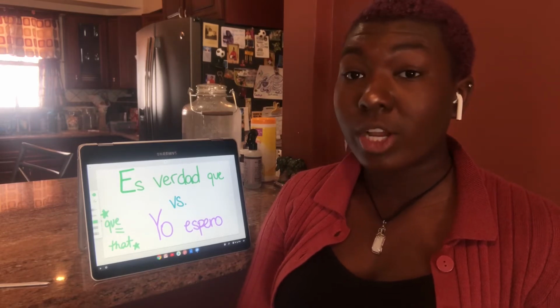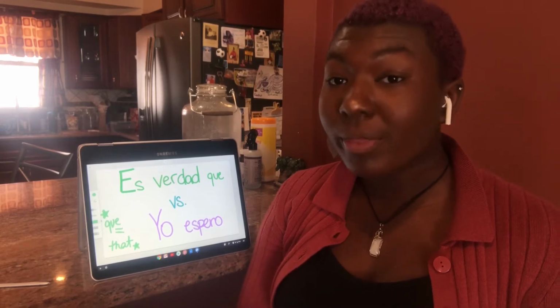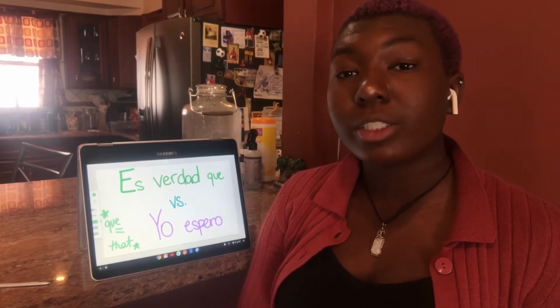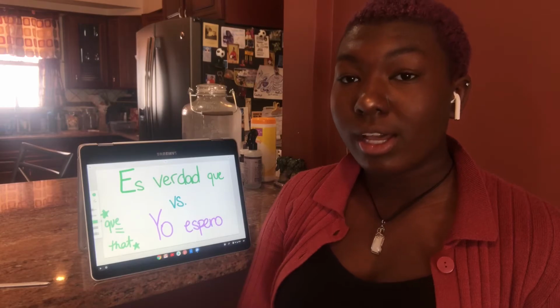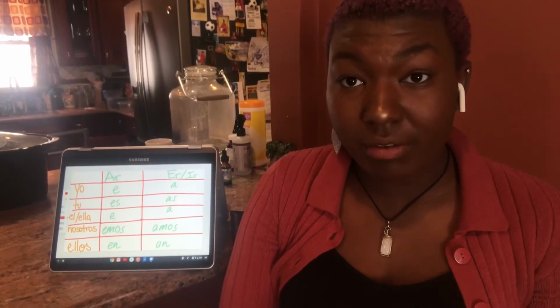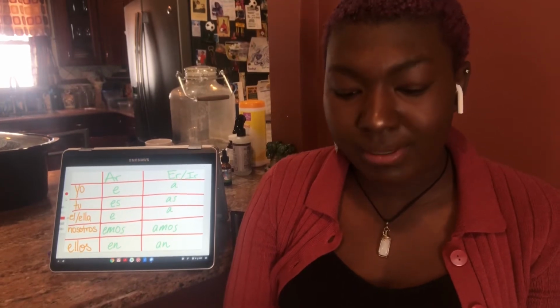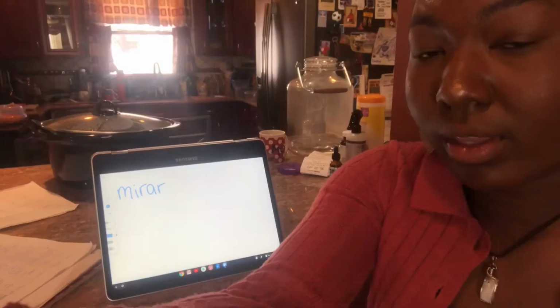Versus, if I start a sentence with yo espero que, which means I hope that, that signifies a hope or wish, which is not definite, showing the subjunctive. In the subjunctive, verbs take on their opposite ending. So, AR verbs have ER endings, and ER and IR verbs have AR endings.